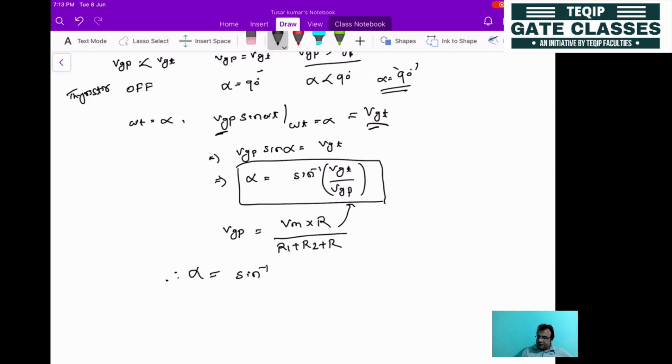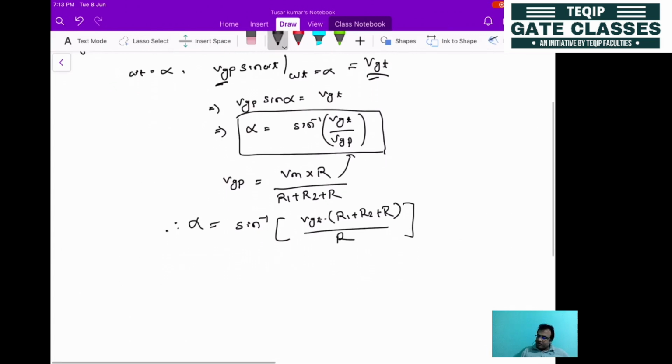sine inverse of VGT into R1 plus R2 plus R, this whole divided by Vm R. The denominator term cancels. So this will be the exact value of alpha. In this, R1 and R are fixed values, and only R2 is variable.